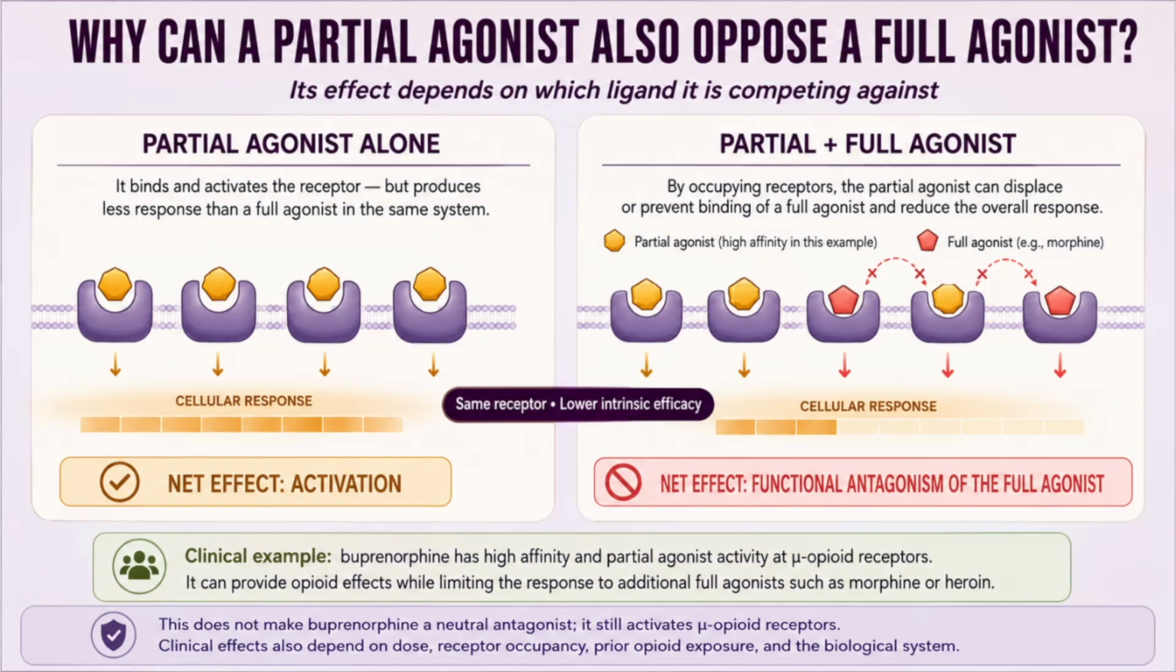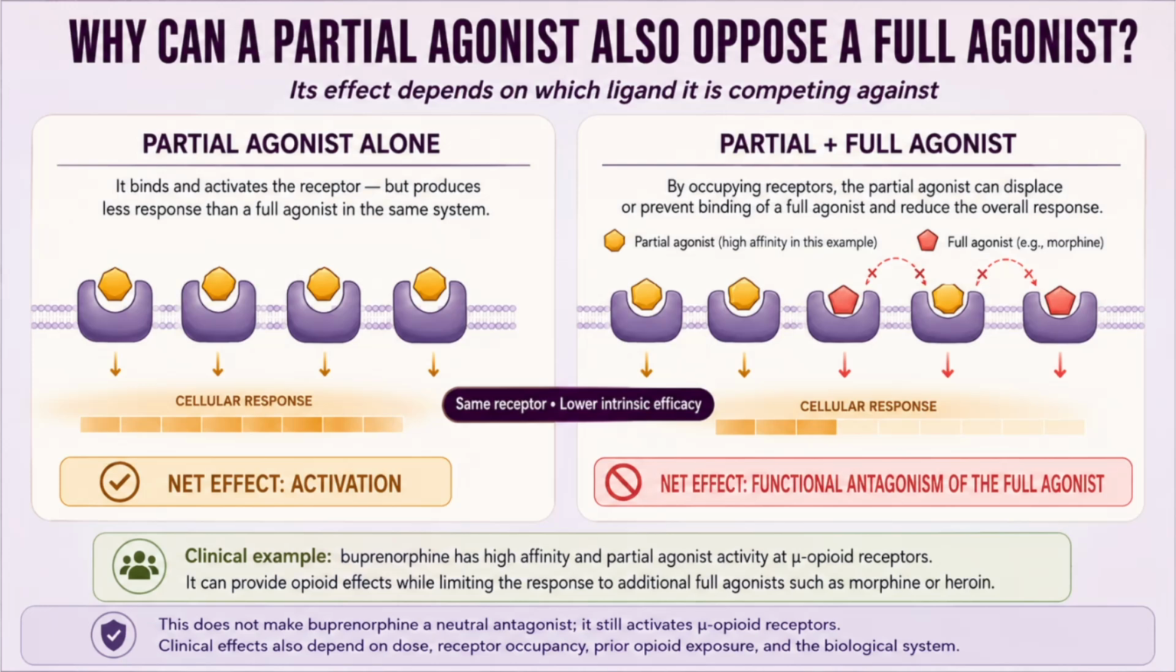But what happens when a partial agonist and the full agonist are present together? If they bind to the same receptor site, they compete for receptor occupancy. Every receptor occupied by the partial agonist is a receptor that cannot simultaneously be occupied by the full agonist.